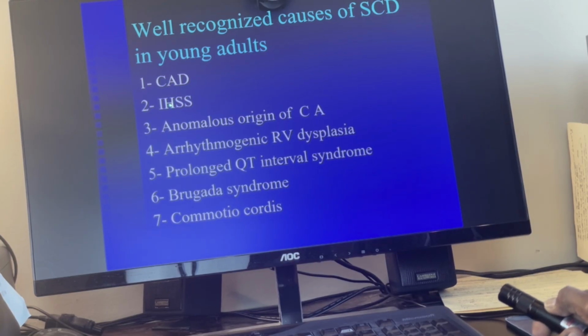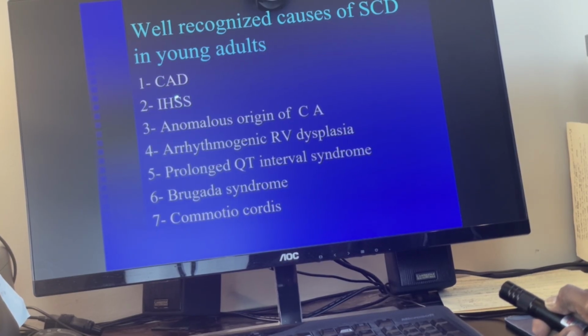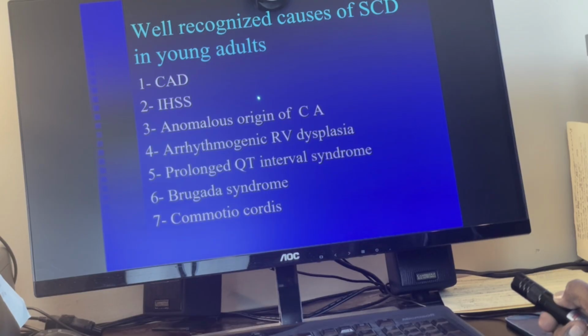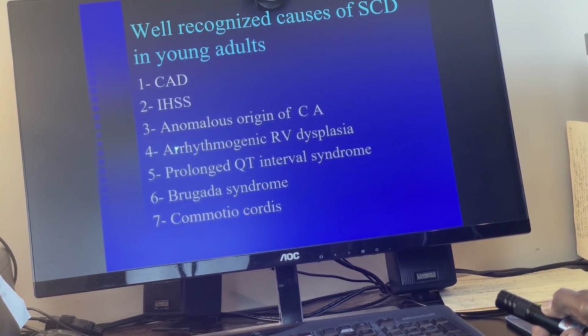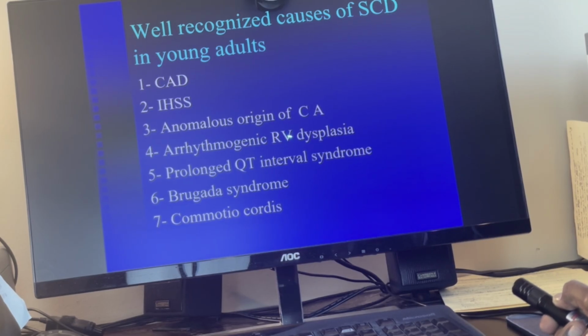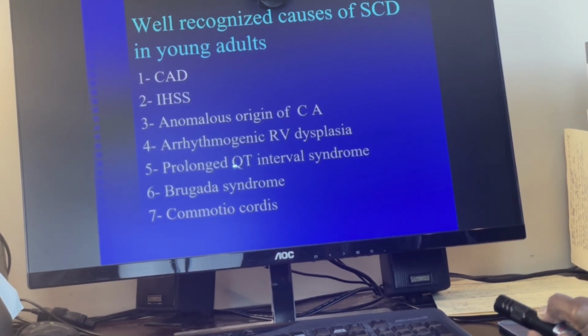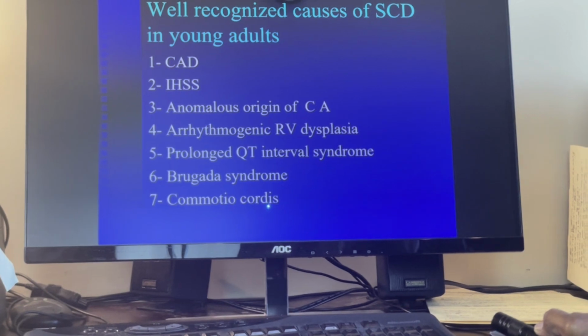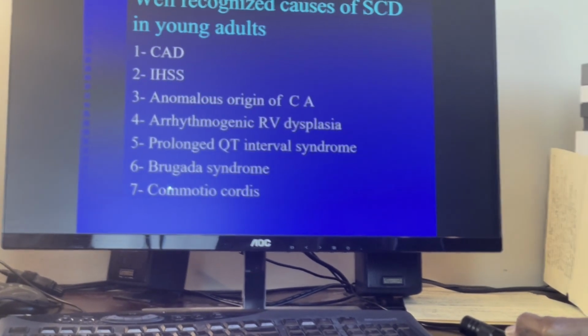Coronary artery disease, hypertrophic cardiomyopathy, dilated cardiomyopathy, anomalous origin of coronary arteries, arrhythmogenic right ventricular dysplasia, prolonged QT, Brugada, and commotio cordis. Let me explain what commotio cordis is.